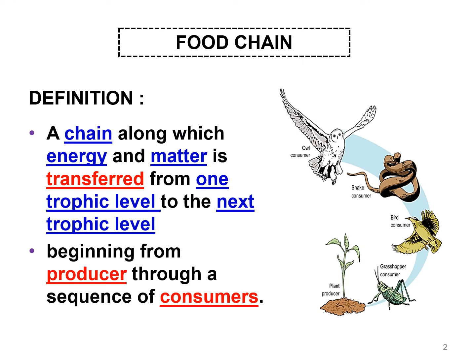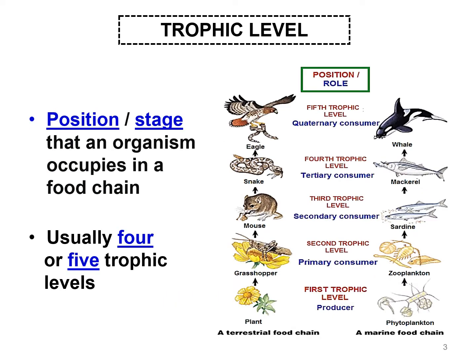What is a food chain? It is a chain along which energy and matter is transferred from one trophic level to the next trophic level. So a food chain begins from the producer through a sequence of consumers. Trophic level is the stage or the position that an organism occupies in a food chain. Usually there are 4 or 5 trophic levels.